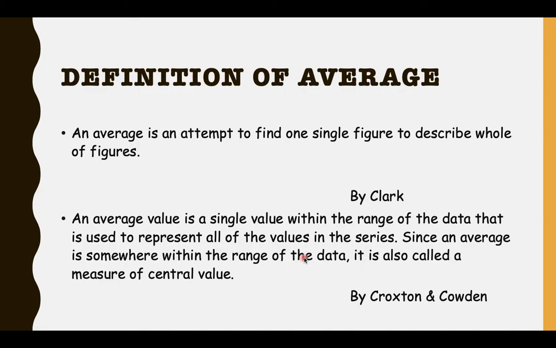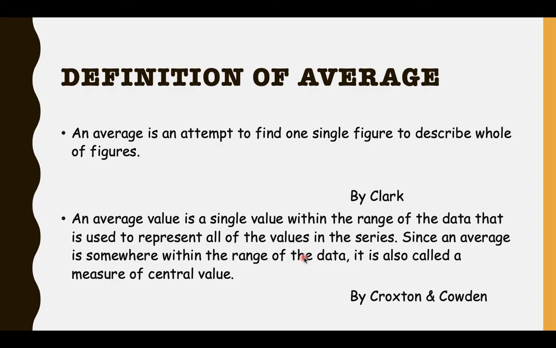Different authors have given different definitions of average. An average is an attempt to find one single figure to describe whole of the figures. An average value is a single value within the range of the data that is used to represent all the values in the series. Since an average is somewhere within the range of the data, it is also called as measure of central value.